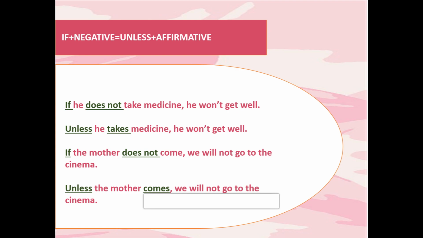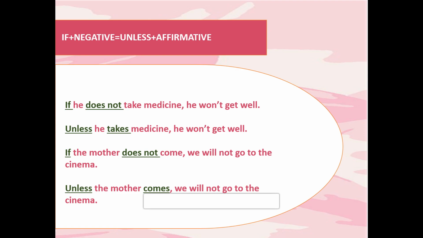Now, one more thing you need to remember here: why did I write takes? Because it is written in simple present tense, and as I've already taught you in the chapter on tenses, in simple present tense for an affirmative sentence, affirmative meaning positive sentence, we generally use subject plus verb, either the base form or the present tense form of the verb.